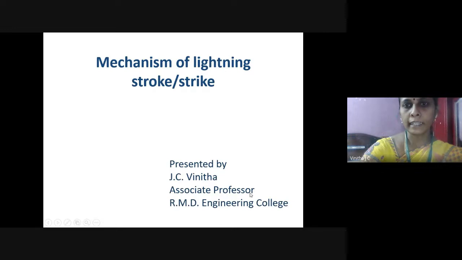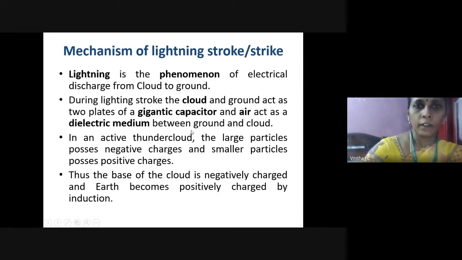During lightning, we know that a discharge occurs from the cloud towards the ground, or between two neighboring clouds. That is called the lightning phenomenon. During this process, the cloud and the ground both act as a gigantic capacitor.